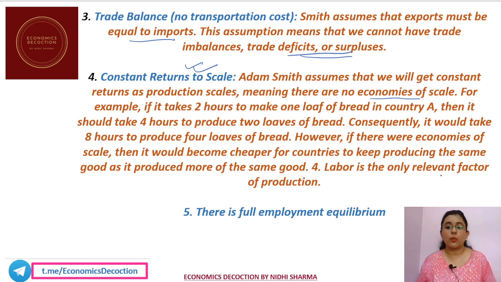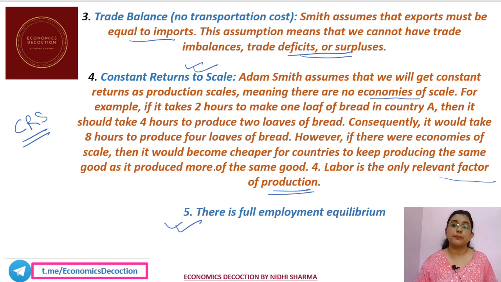And the labor is the only relevant factor of production. So there is constant returns to scale, what we call CRS. So CRS prevails in Adam Smith's theory of absolute advantage, and labor is the only relevant factor of production, and there is full employment equilibrium. This is another important assumption of the absolute advantage theory.